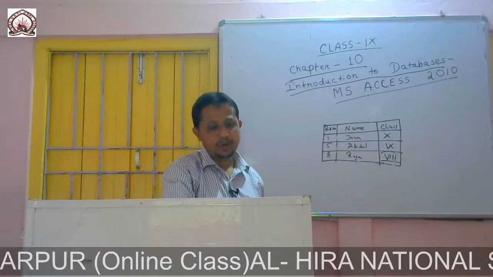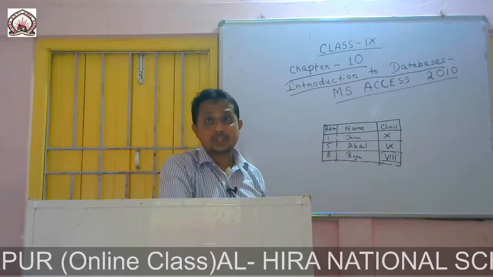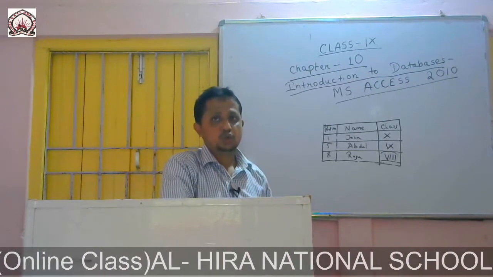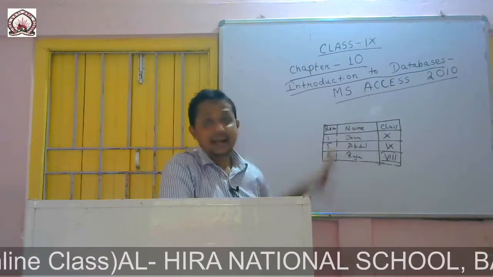Now this is a table. A database stores data in the form of tables. Basically a database stores the data in the form of a table like this.